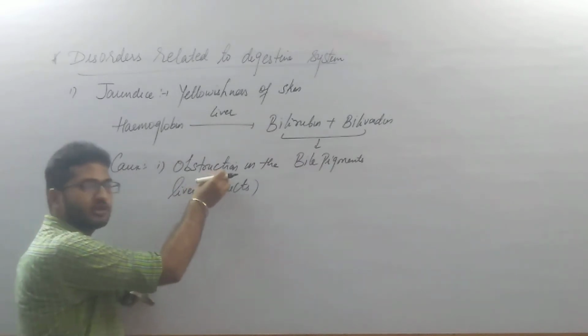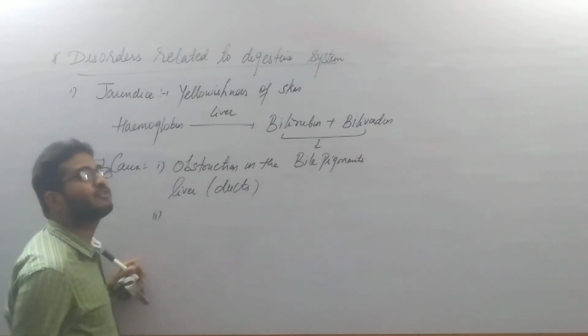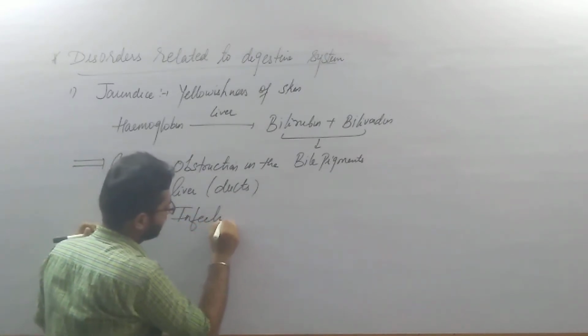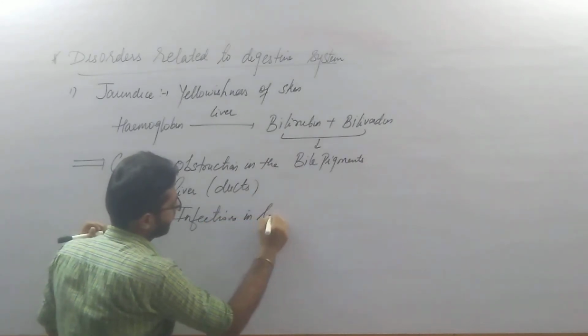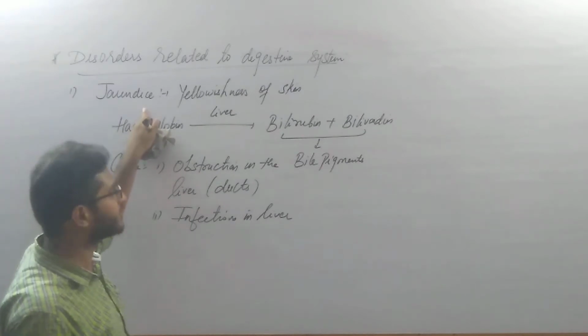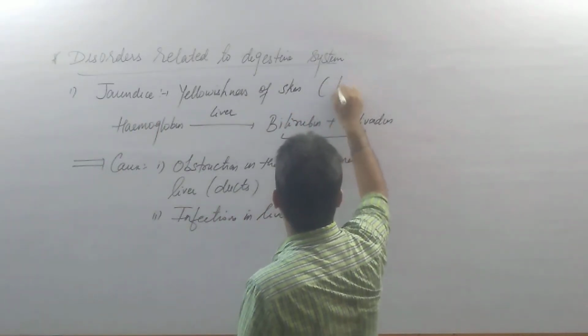So if there is an obstruction, that is blockade in the duct. Second is infections in the liver. So infections in the liver may lead to jaundice, and the technical or medical term for jaundice is hepatitis.